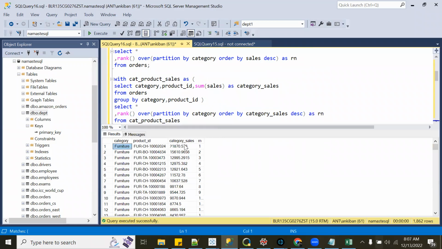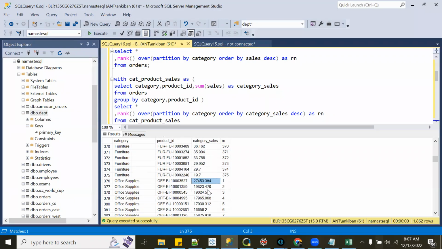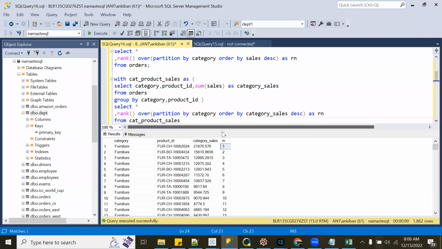Now if I run this, what will I get? If you see, within each category, I'm getting rank 1, 2, 3, 4, 5, 6, right? Then for another category, it will again start from 1. If you see office supplies, it is again starting from 1, 2, 3, 4. So these are the highest selling products in office supplies. This guy has got rank 1, then 2, then 3, right? Similarly for technology as well. In furniture, if you see, this product ID has got the highest sales, so rank 1, right?